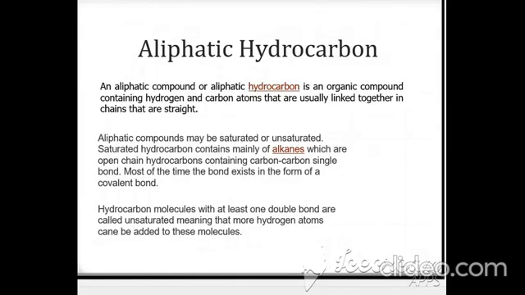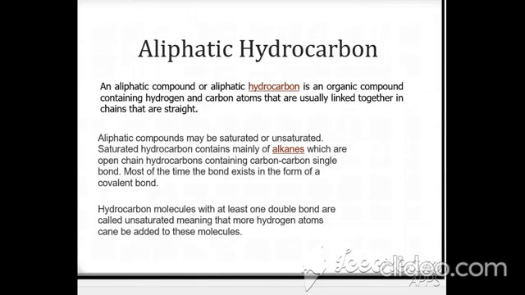Aliphatic hydrocarbons, or aliphatic compounds, are organic compounds that also contain hydrogen and carbon atoms, but they are usually linked together in a straight chain. It means there is no aromatic ring in these hydrocarbons. They are called open chain compounds containing carbon and hydrogen. Aliphatic hydrocarbons are divided into two categories. One category is called alkane, the other is alkene and alkyne. They are called saturated and unsaturated.